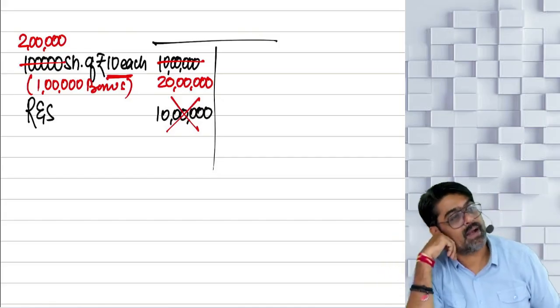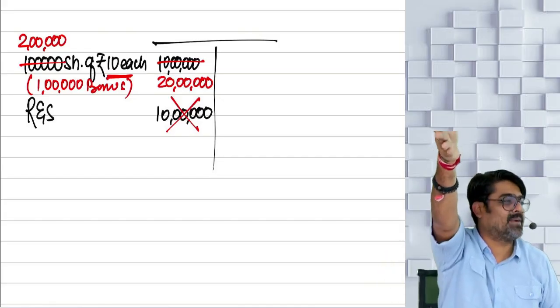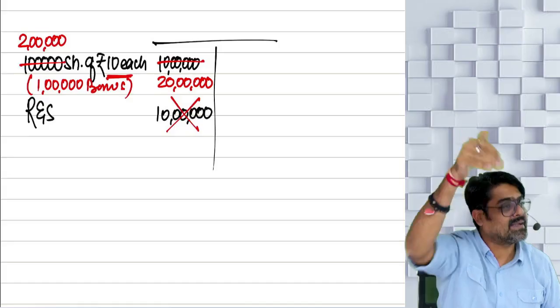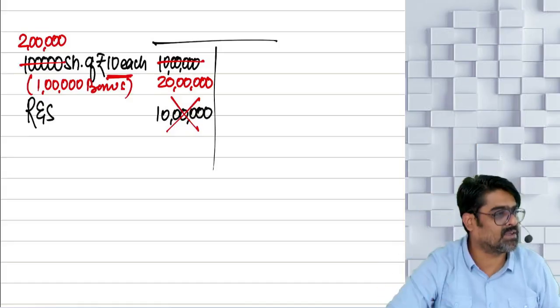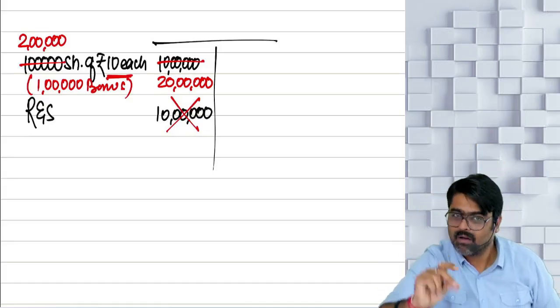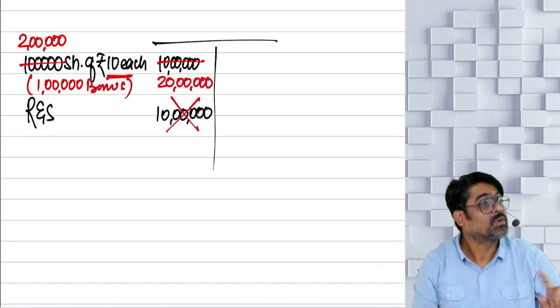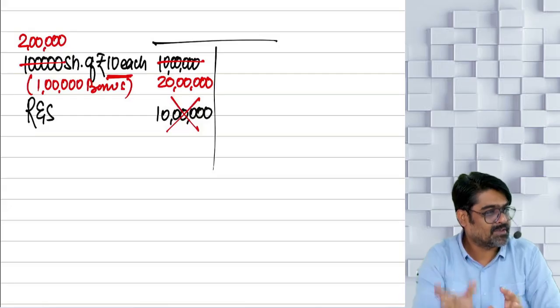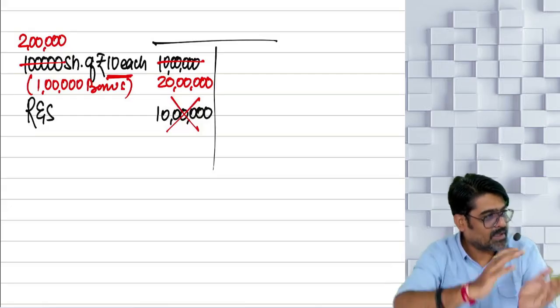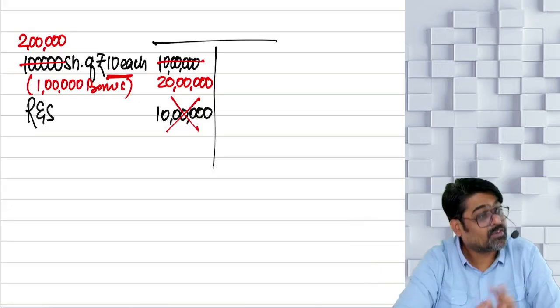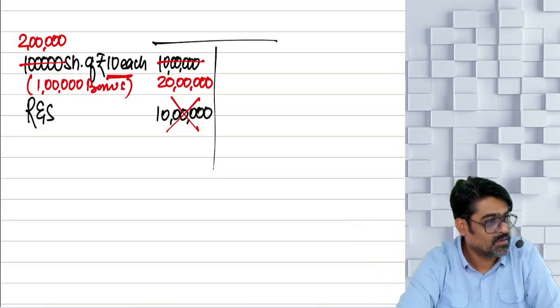20 lakh is the share capital. In that 20 lakh, 10 lakh is the reserves which you have capitalized, no? Now what are you going to do? First entry you will pass: reserves account debit to share capital. Reserves debit to share capital. So you have converted your reserves into capital now. This is known as capitalization of reserves.